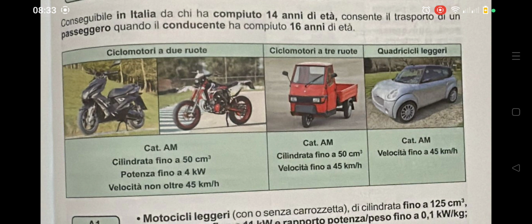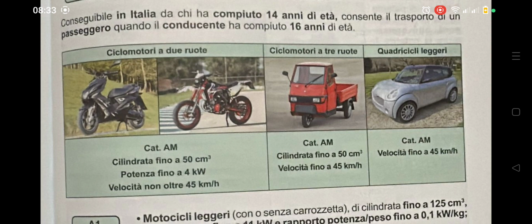Cilindrata fino a 50 cm cubo, so their engine cylinder is up to 50 cm cubo. Potenza fino a 4 kilowatts, so the power of this ciclomotore, this small motorbike, is up to 4 kilowatts. Velocità non oltre 45 km/h, so their maximum velocity is not above 45 km/h.